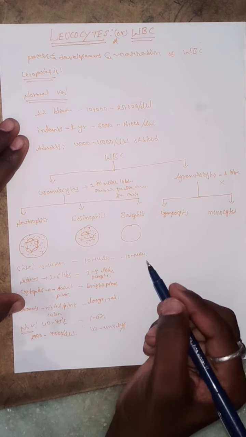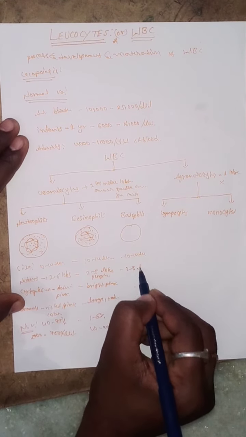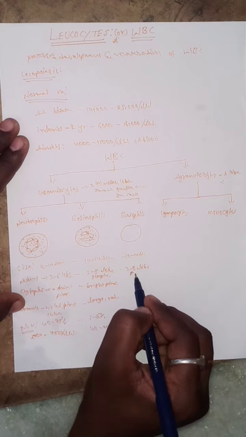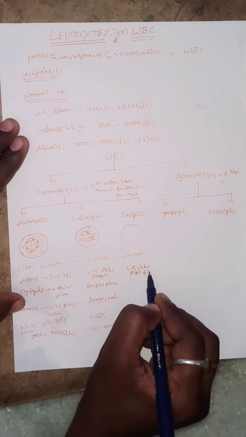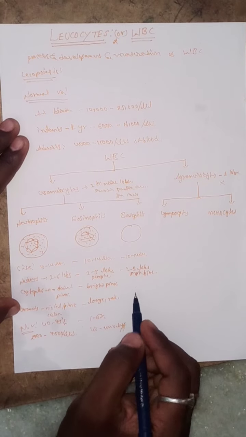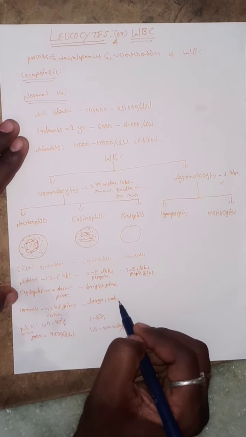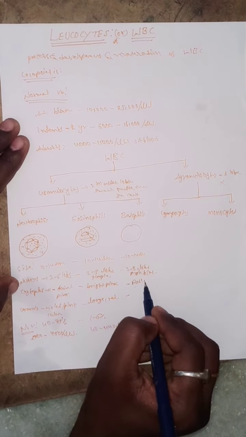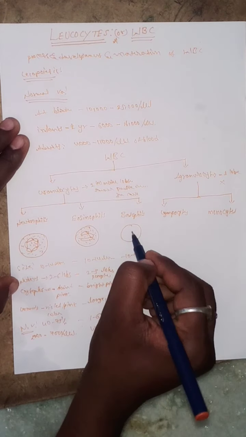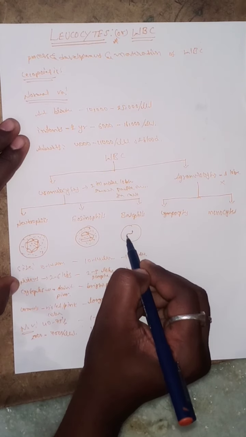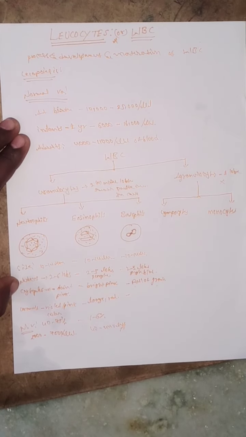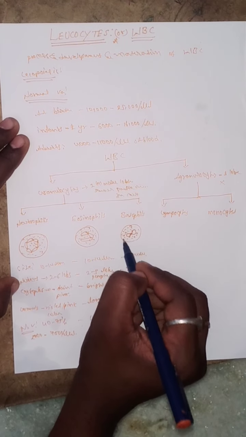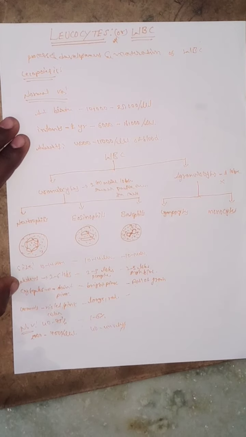And the next one, what about the nucleus? Here also 2 to 3 lobes are presented, in a purple blue color. And the next one, what about the cytoplasm? It is full of granules. The 2 to 3 lobes are presented here, totally occupied with a full of granules. Compared to the other cells, a larger amount of granules are presented in the basophil.